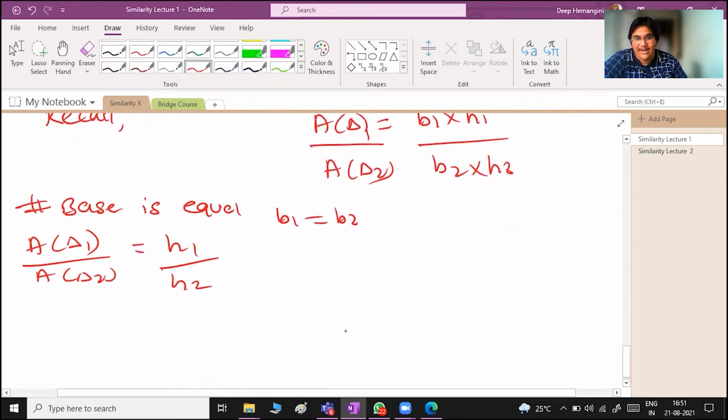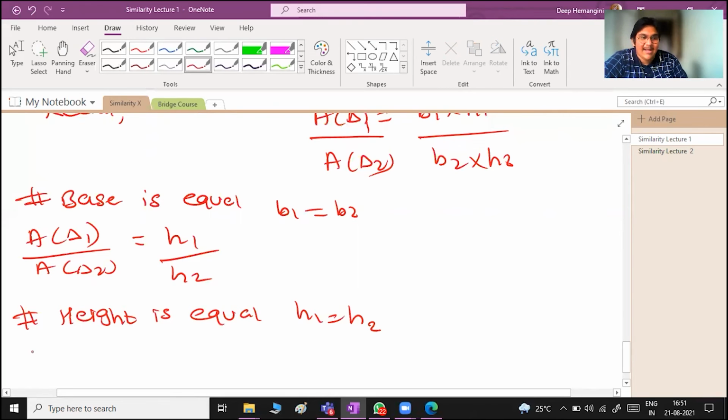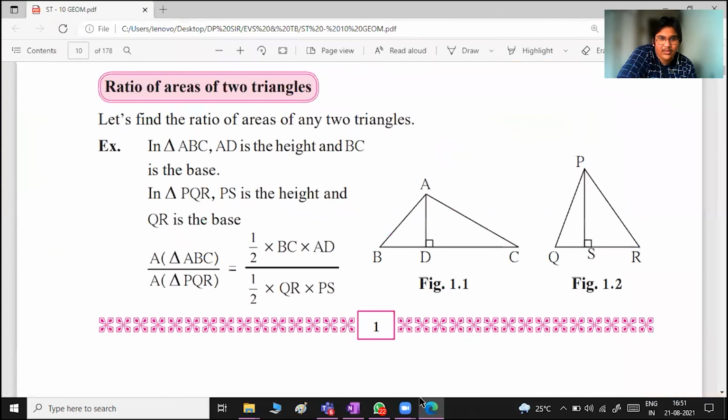of second triangle. And if someone says your height is equal, if height of triangle is equal, it simply means if H1 is equal to H2, in that case your area of triangle 1 upon area of triangle 2 will be base upon base. And this is nothing but the concept of your ratios of areas of triangles. I hope I am very clear till now. Okay? And there is a certain activity to be done in your textbook, so we will do that as well.